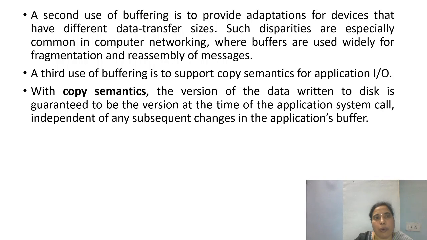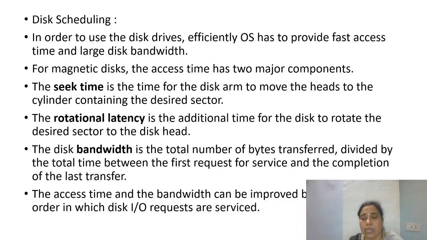So to provide copy semantics and to bridge the data transfer sizes and rates, a technique called buffering is always used with IO devices. There also exists something called no buffering, wherein there cannot be any dedicated memory area used to provide buffering between the memory and the devices.